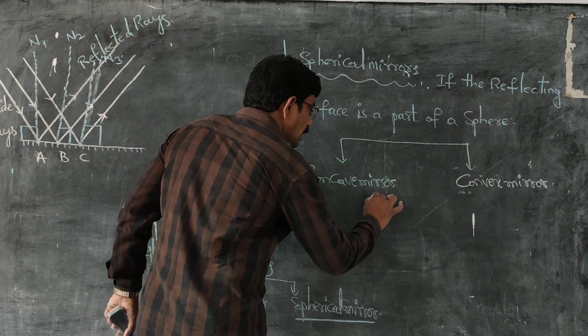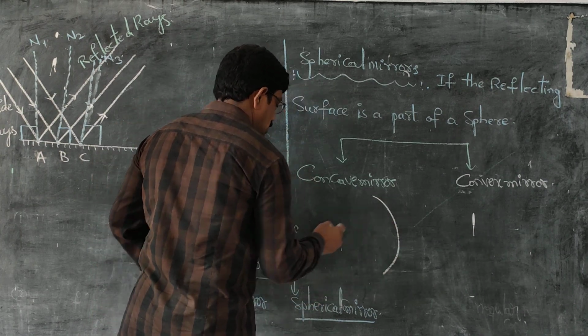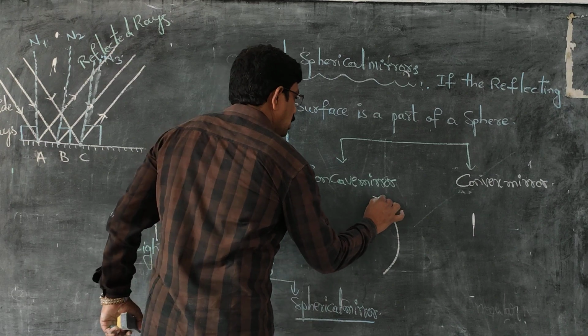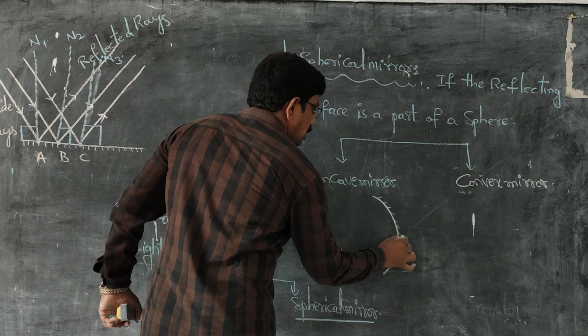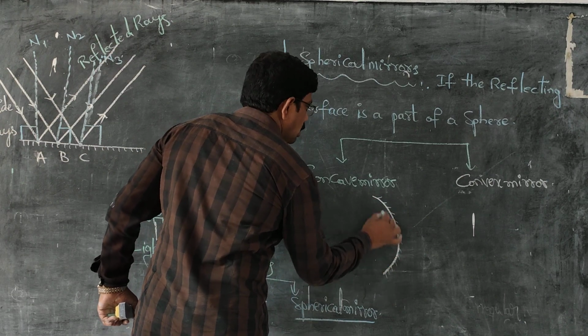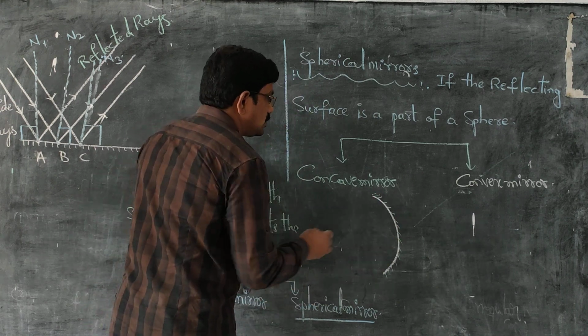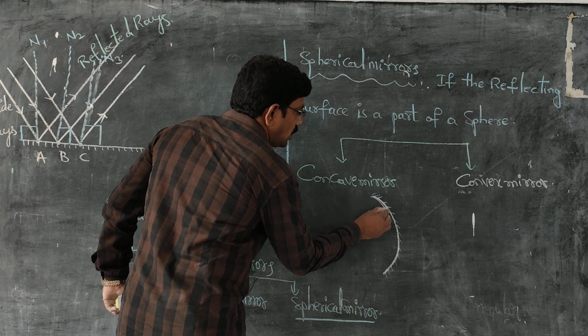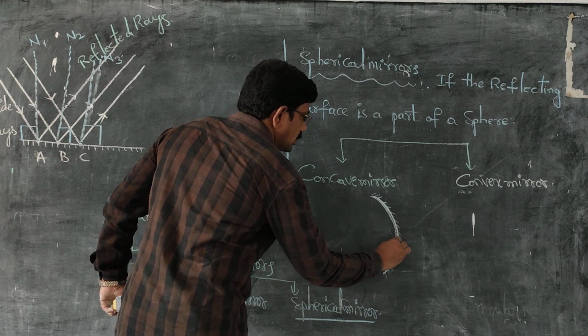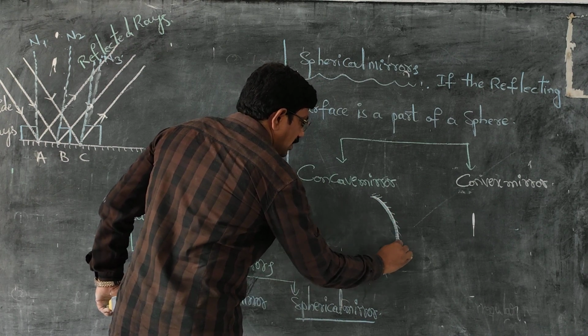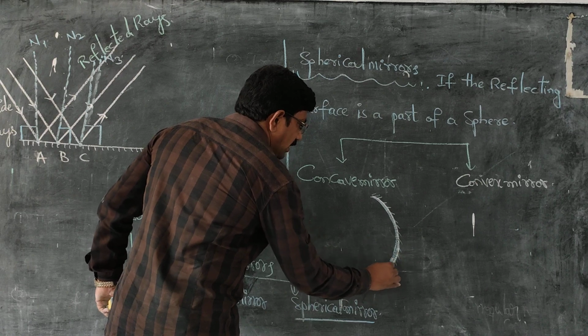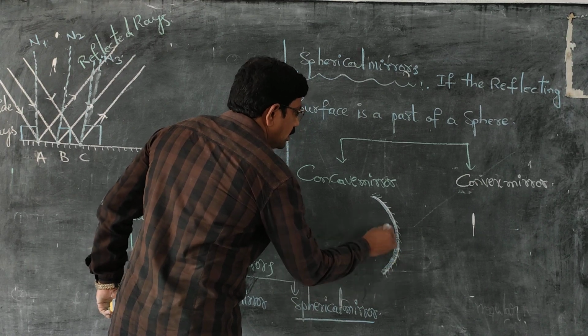See this one, this curved inward surface, I am showing this curved inward surface in blue dotted. This curved inward surface acts as the reflecting surface.